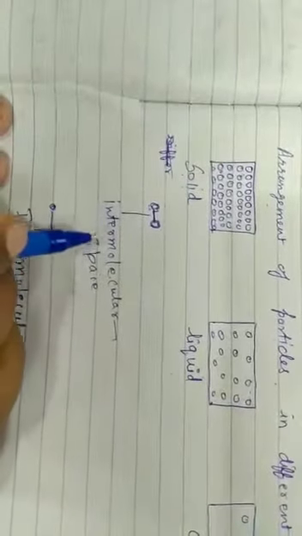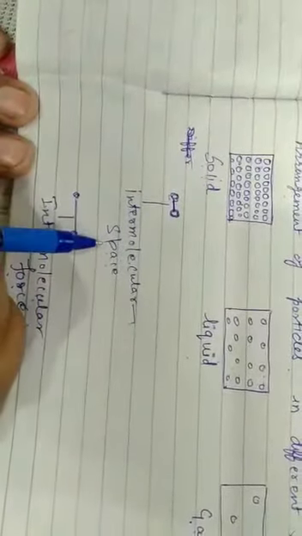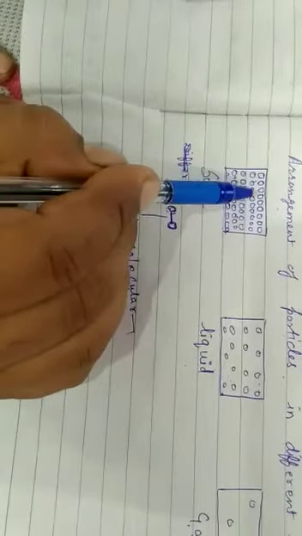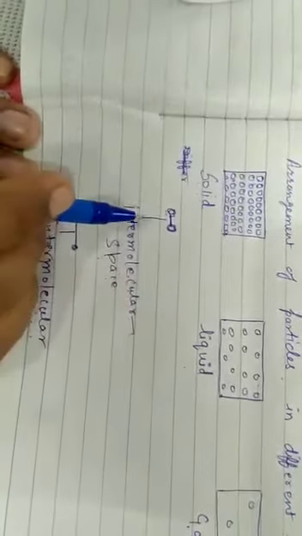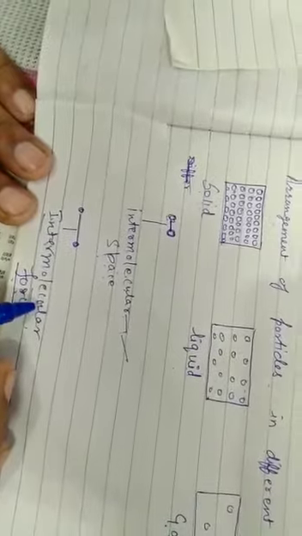Okay, so you already know that two terms are present here: intermolecular space and intermolecular force. So what is intermolecular space? The space between the two particles, that is known as the intermolecular space, and the force which is present between the two particles, which is responsible for binding all these particles, that is known as the intermolecular force. So these are the two main factors which are responsible for the existence of the three states of a matter: solid, liquid and gas. How is it possible?